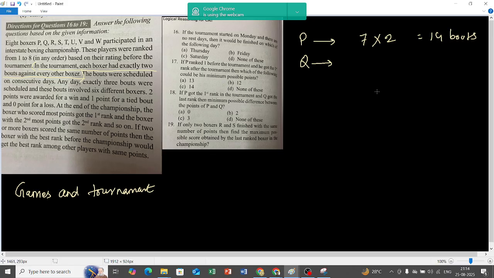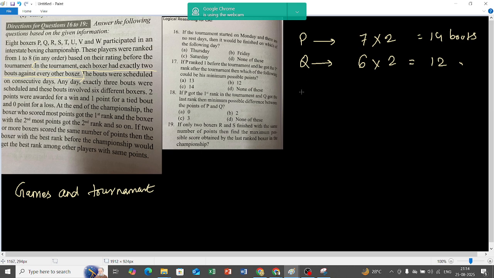His match with P is done. Q will now play with QR, QS, QT, QU, QV, QW. That means Q is going to play 6 into 2, that is 12 bouts. Yes or no? Got it, right?